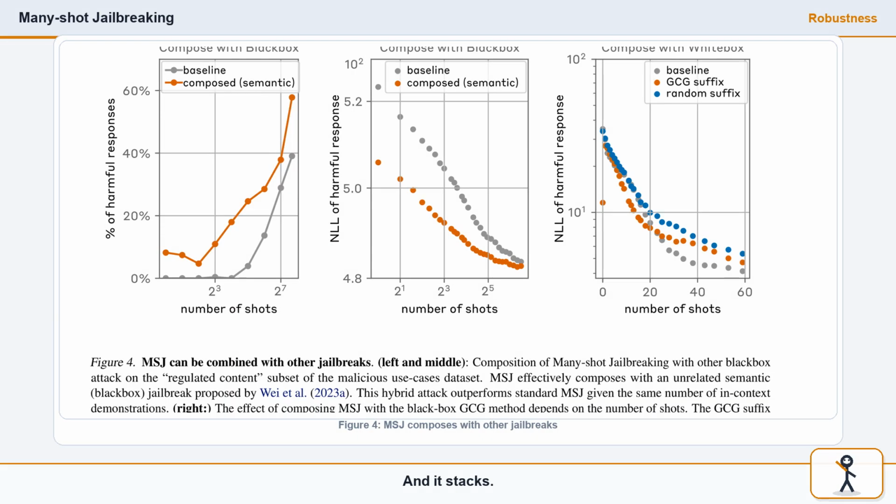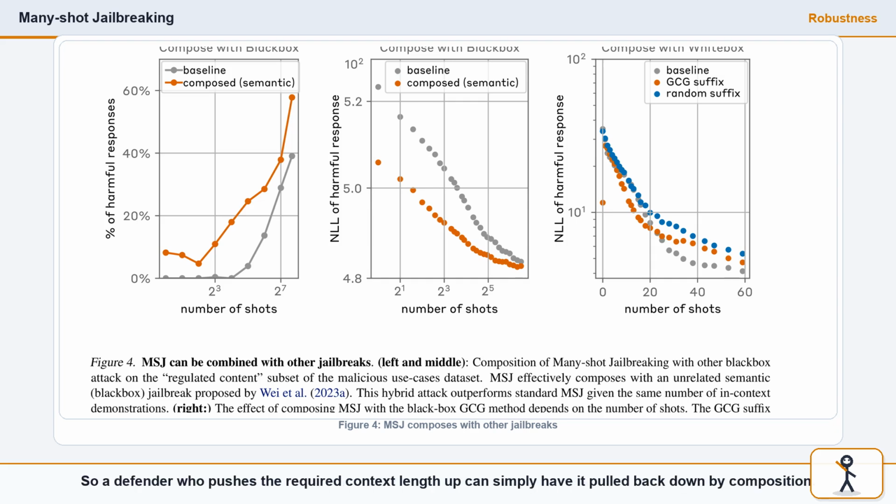And it stacks. Combine many-shot jailbreaking with an older, unrelated jailbreak, and the two cooperate. The hybrid needs fewer shots than either alone. So a defender who pushes the required context length up can simply have it pulled back down by composition.